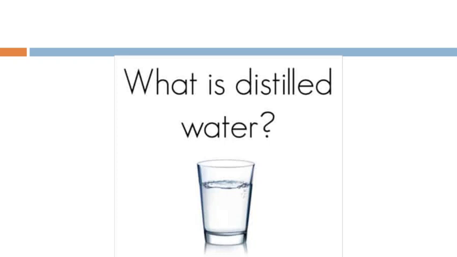Distilled water is tasteless, and water is neither acidic nor basic. Distilled water is mainly used in the laboratory.